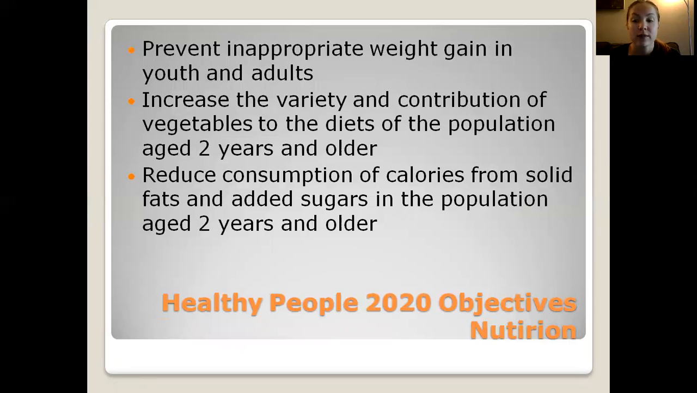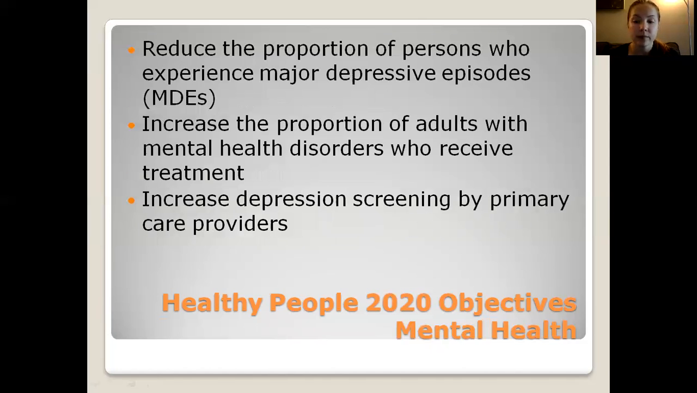The objectives for nutrition are prevent inappropriate weight gain in youth and adults, increase the variety and contribution of vegetables to the diet of the population aged 2 years and older, and reduce consumption of calories from solid fats and added sugars in the population aged 2 years and older. The mental health objectives are reduce the proportion of persons who experience major depressive episodes, increase the proportion of adults with mental health disorders who receive treatment, and increase depression screening by primary care providers.